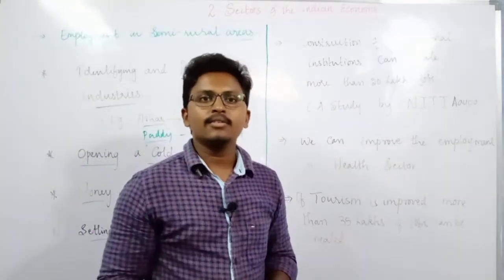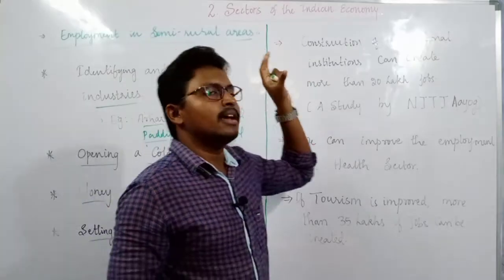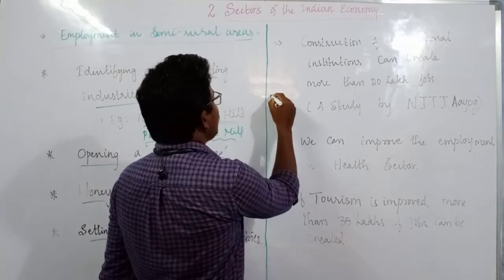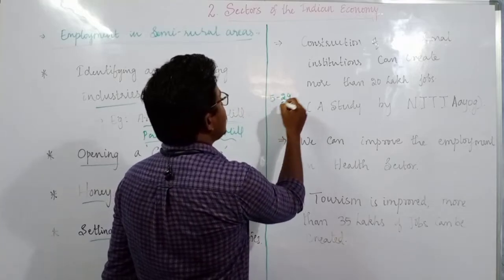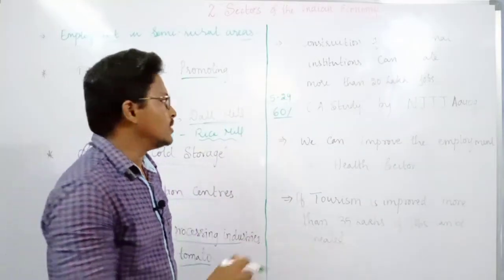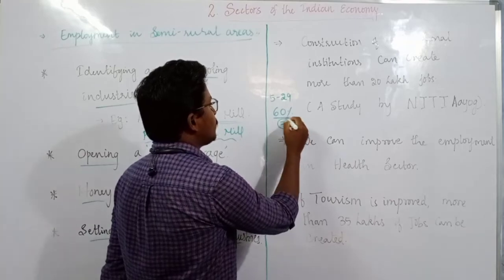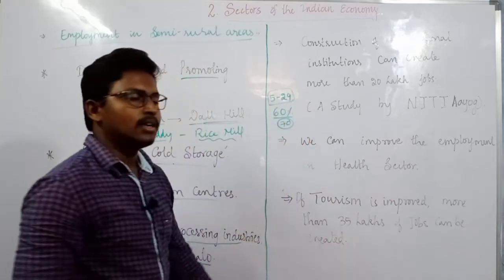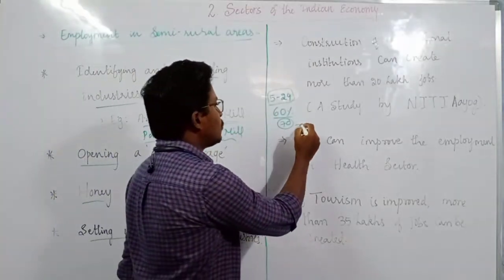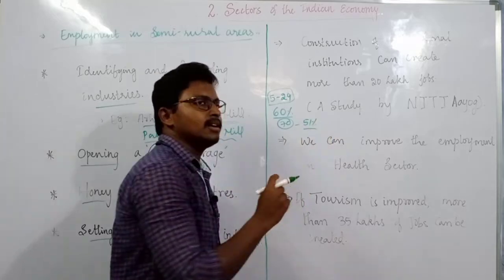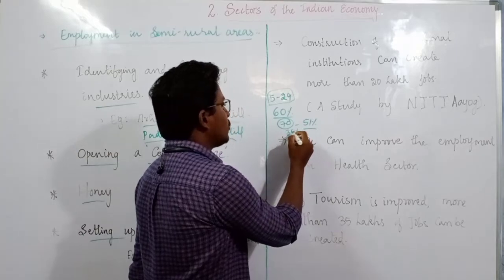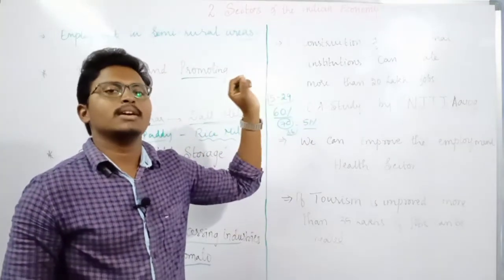And apart from that, we can also create employment in the educational sector. How can we create it? In India, the people who belong to the age group from 5 to 29 are almost 60% in this country. That means out of 130 crores, more than 70 crores of the population come under this age group. But in this age group, only 51% of the people are attending schools or colleges. That means only 35 or 36 crore population are attending schools and colleges.